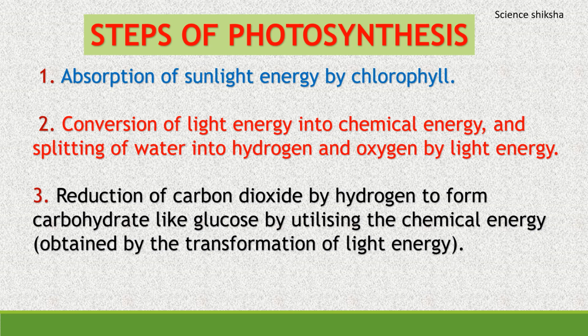Second is conversion of light energy into chemical energy and splitting of water into hydrogen and oxygen by light energy. And third and last step is reduction of carbon dioxide by hydrogen to form carbohydrate like glucose by utilizing the chemical energy that is obtained by transformation of light energy in the second step. So these are the three steps of photosynthesis.